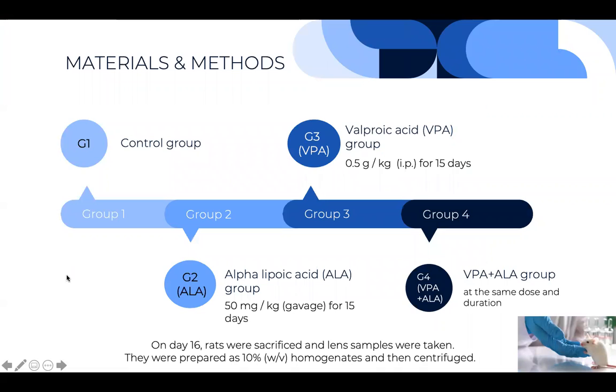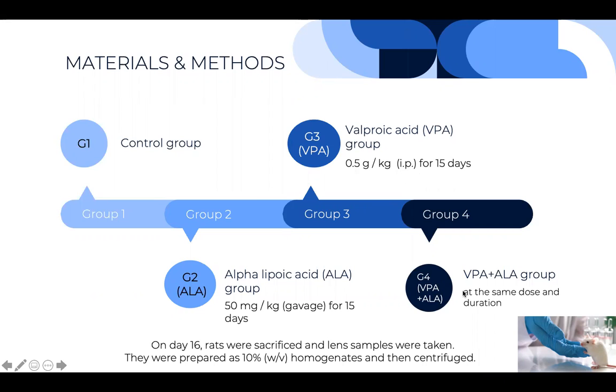We have 4 groups. The first group is the control group, the second group is the alpha-lipoic acid group, the third group is the valproic acid group, and the fourth group is the combination group. We administered alpha-lipoic acid 50 mg per kilogram for 15 days, and we administered valproic acid 0.5 gram per kilogram for 15 days to rats intraperitoneally.